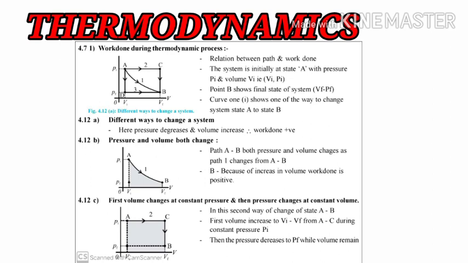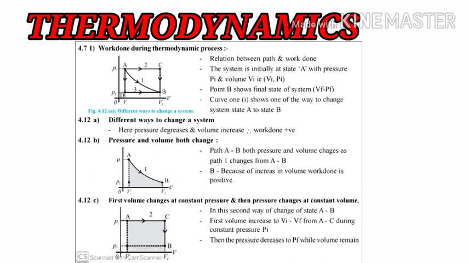During this state change, the second way from state A to B, first the volume changes from Vi to Vf, from A to C, during constant pressure. While the volume is changing from Vi to Vf, the path followed is A to C at constant pressure Pi.